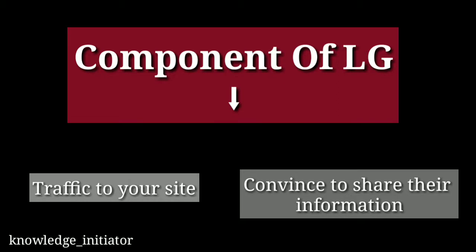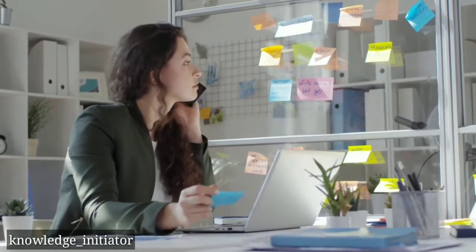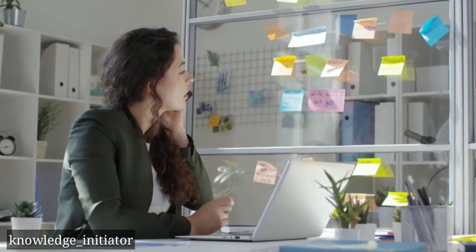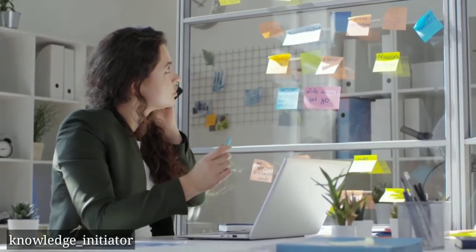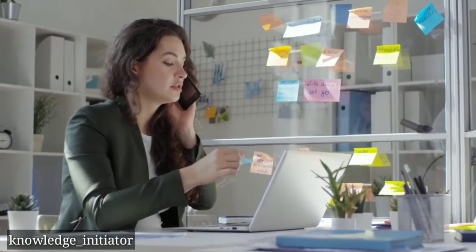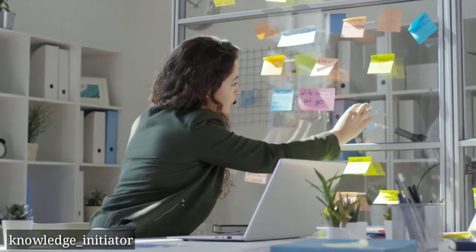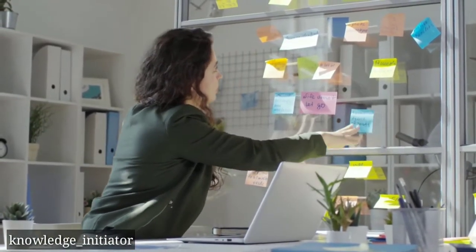There are two components to the lead generation process: getting traffic to your site and then convincing them to share their contact information with you. The first step of the process is finding an effective way to attract prospects to your website. Depending on your company goals and budgeting constraints, there are many ways to start attracting prospects to your site. The following are some of the key ways which businesses use to drive traffic.